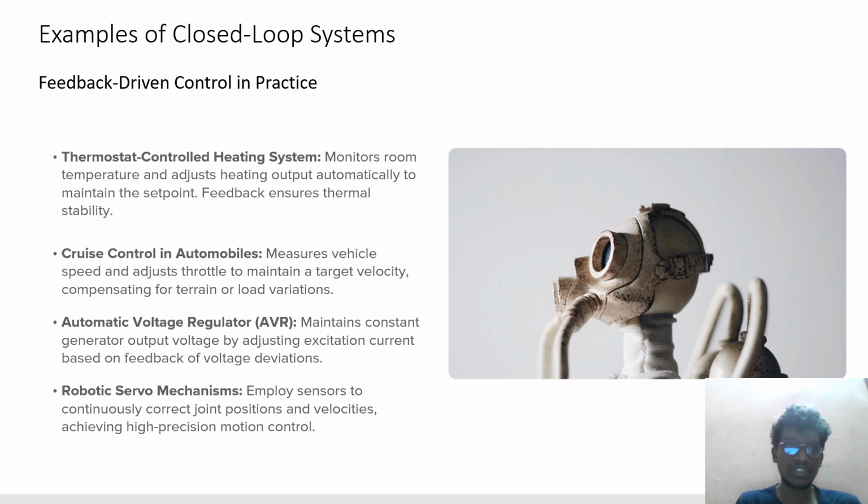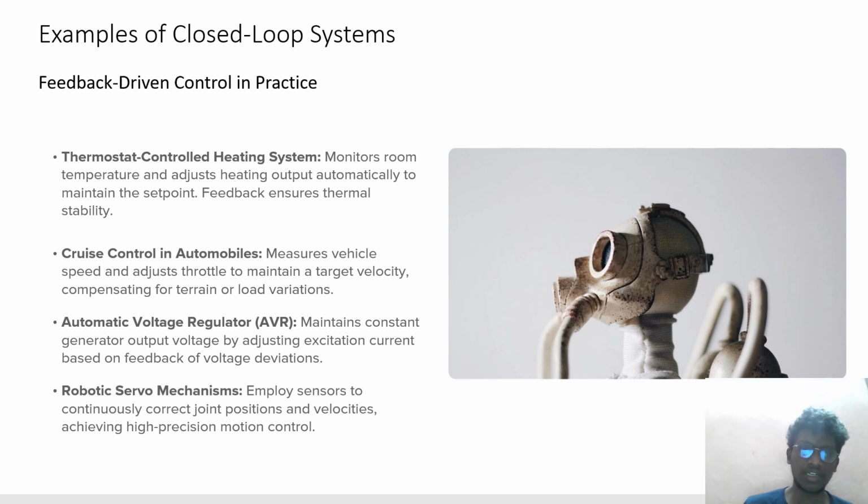Examples of closed loop systems: feedback driven controls in practice. Thermostat controlled heating system, cruise control in automobiles, automatic voltage regulator (AVR), robotic servo mechanisms. A thermostat controlled heating system monitors room temperature and adjusts heating output automatically to maintain the set point. Feedback ensures thermal stability. Cruise control in automobiles measures vehicle speed and adjusts the throttle to maintain a target velocity, compensating for road and load variation.